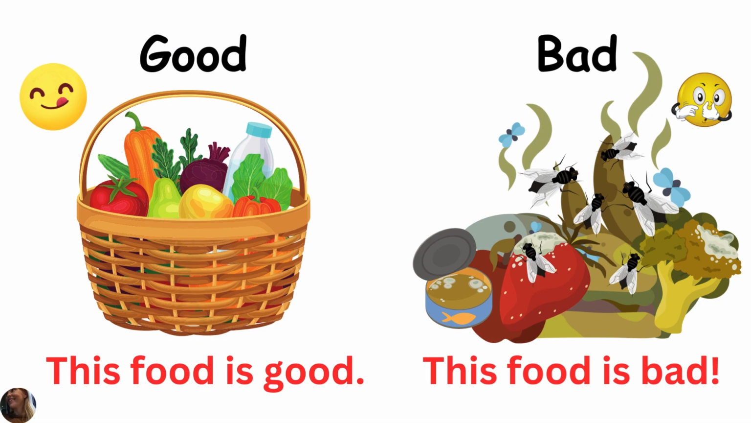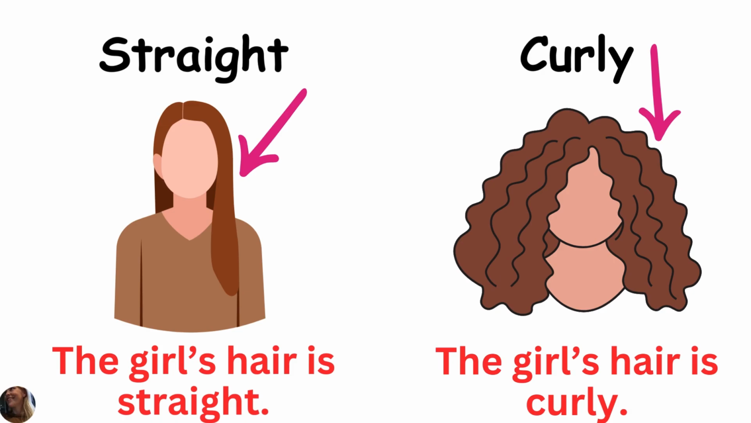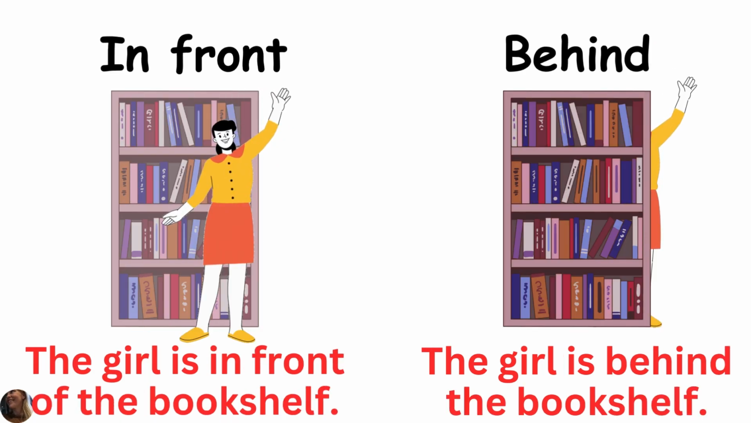Good, bad. This food is good. This food is bad. Good, bad. Straight, curly. The girl's hair is straight. The girl's hair is curly. Straight, curly. In front, behind. The girl is in front of the bookshelf. The girl is behind the bookshelf. In front, behind.